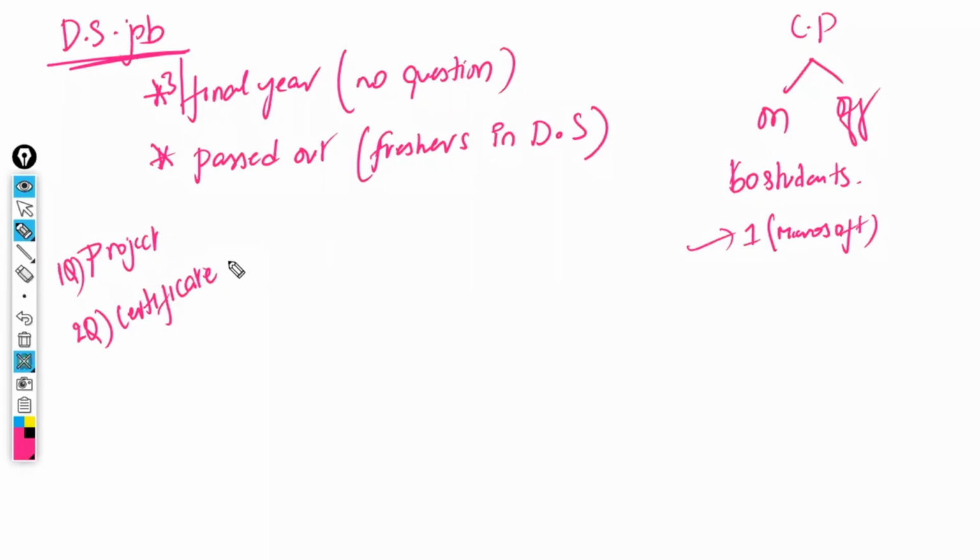Did they keep any exam to give the certificate? No. Have you qualified in that? No. Have they checked your projects? No. For what purpose have they given the certificate? Because you paid the fees, they gave the certificate. This certificate was a paid one. In this, where is the question of subject? Where is the question of subject? This is the second question.